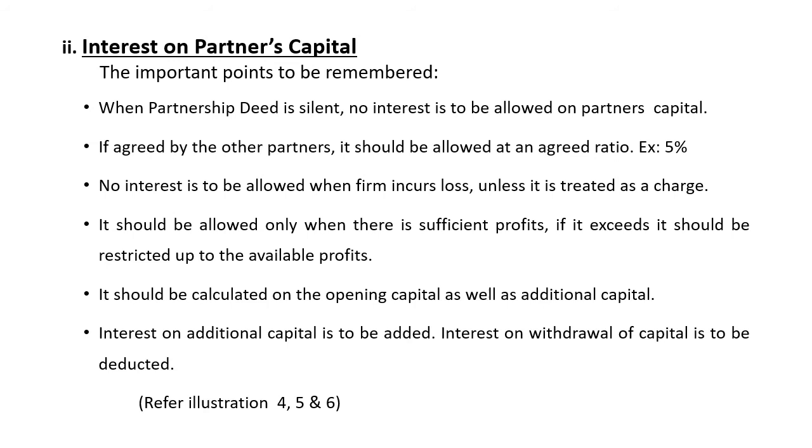Next, interest must be given only when there is sufficient profit. If there is no sufficient profit, or if interest on capital exceeds the profit, it should be restricted up to the profit. For example, if the profit is 10,000 and when you calculate interest on capital it is 12,000, it exceeds 10,000, so it should be restricted up to 10,000. So there are so many adjustments for that also.